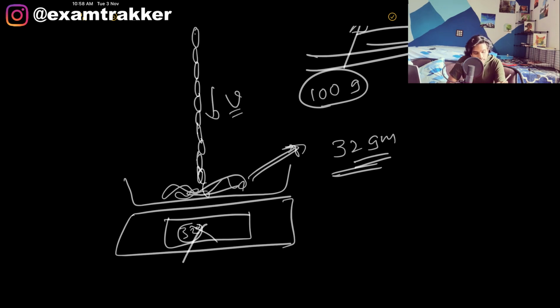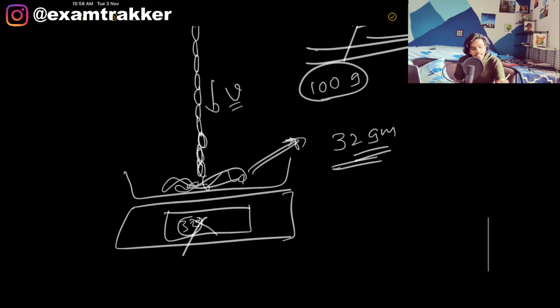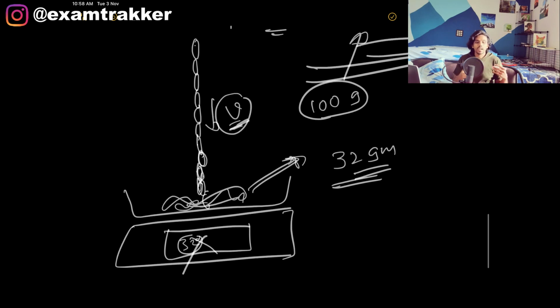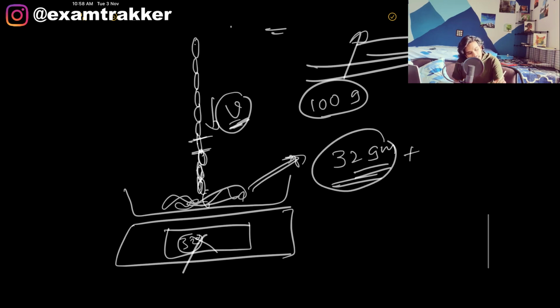Each and every link here is basically just like a bullet. It is no different at all. So you are adding each and every bullet coming with a velocity v, and it is constantly coming to rest. Each and every link is coming with a velocity, hitting the pan, and coming to rest. So additionally, they have to give the velocity at which the chain is coming down. So along with the 32 grams, let us take a small dm mass in the chain that is coming to rest.